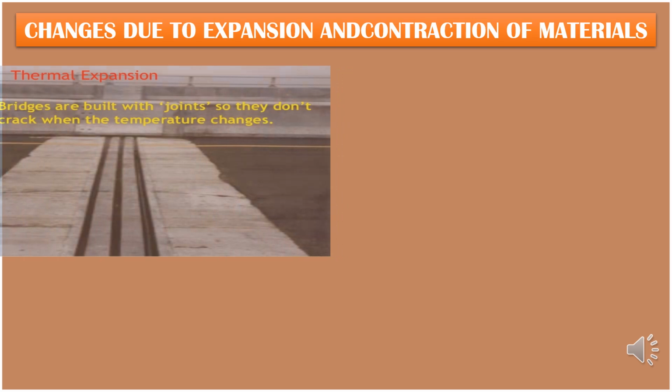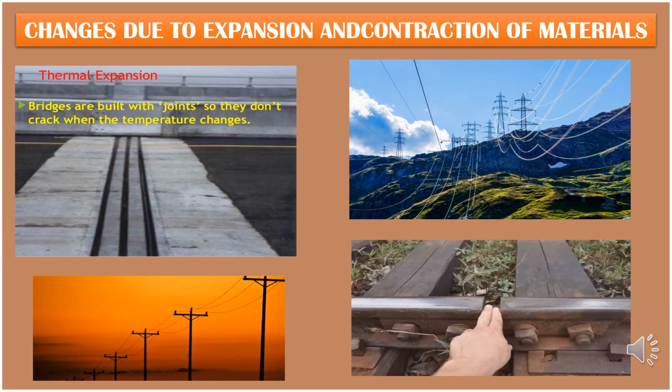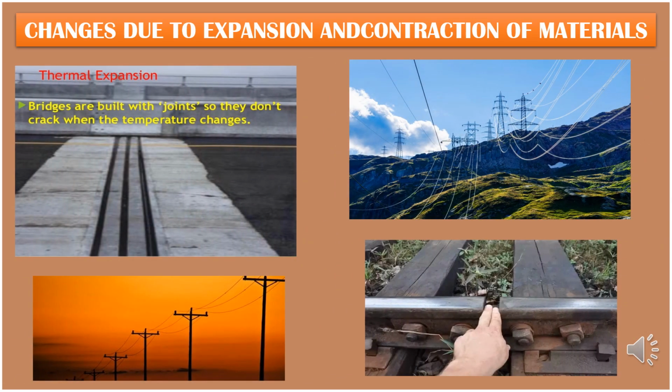Okay, so now we are going to discuss the changes due to expansion and contraction of materials. In summer we have seen the telephone wires sagging between the poles, isn't it? But they don't look the same in winter. The wires would be tightly stretched. The reason for this is that materials expand as they get hotter and shrink or contract as they cool down.